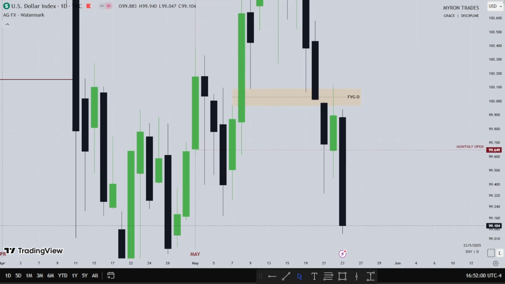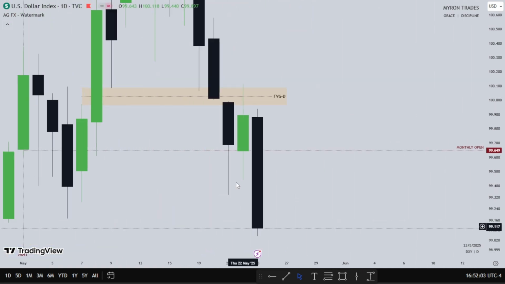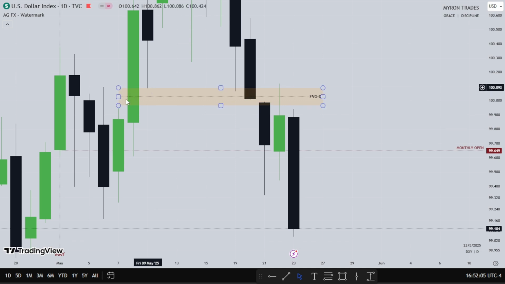If you look closely at what Thursday did, after price violates this fair value gap here, initially I wanted to see dollar use this fair value gap as support to go higher, but you can see the way dollar traded through it with Tuesday's and Wednesday's price action, right? Then we have Thursday retracing back into this imbalance left by this candle's low and this candle's high.